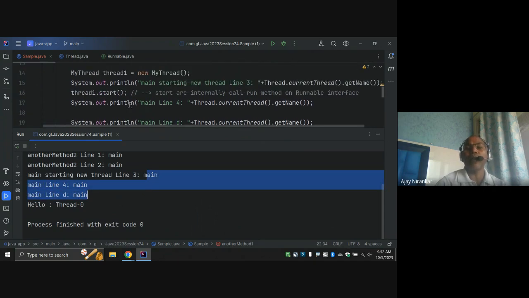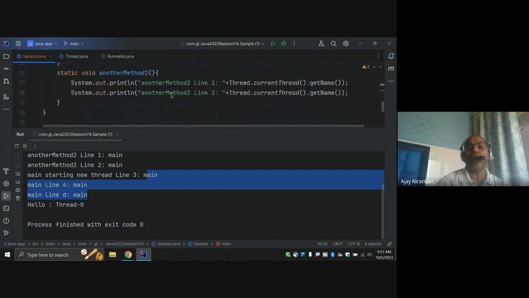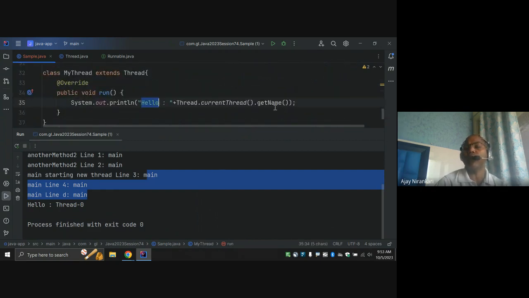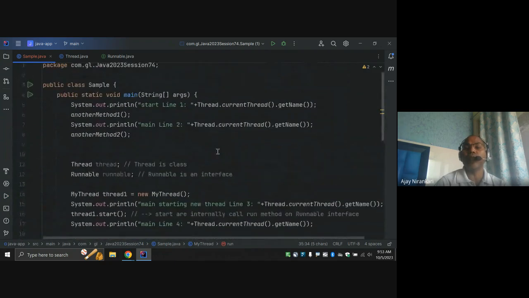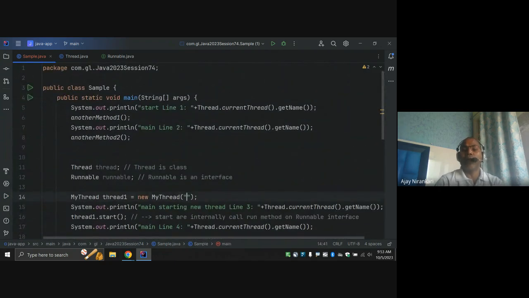Notice after this they are going to call run internally. Notice in the run method I am using just the hello. Hello is printed by thread 0. Or even you can say no, I want to give my name. This is my thread, right? You just write Thread my thread. You have an option, you can give some name, like here I want to give my own thread.